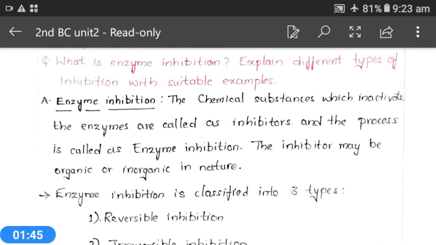The inhibitor may be organic or inorganic in nature. That means both organic and inorganic inhibitors are seen.